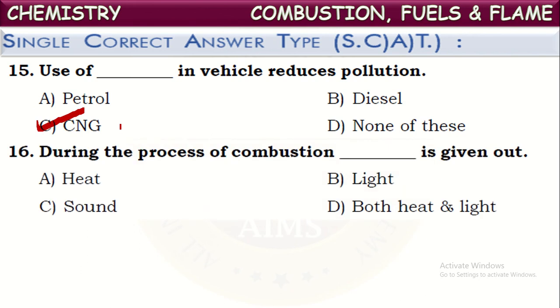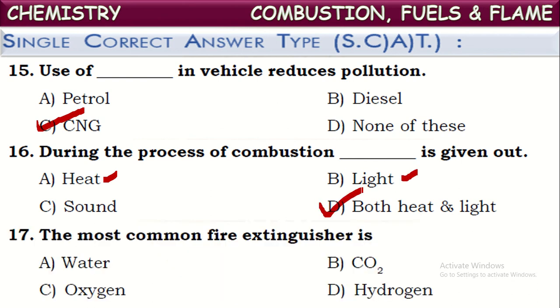Next one. During the process of combustion, dash is given out. What is combustion here? The burning of fuels in the presence of oxygen to produce carbon dioxide and water vapor along with heat and light. So during combustion, heat and light are produced. Both heat and light. Next one.